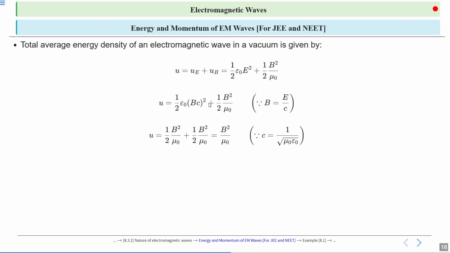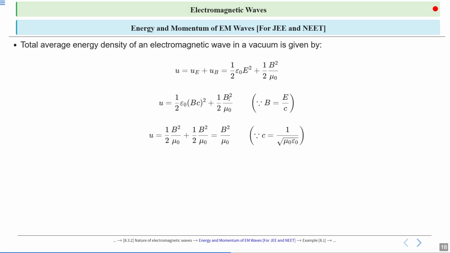Epsilon naught in the numerator will get cancelled with epsilon naught in the denominator, and only mu naught will remain. So this becomes half B square upon mu naught, and the second term is already half B square upon mu naught. So it becomes B square upon mu naught. So this is the average energy density.